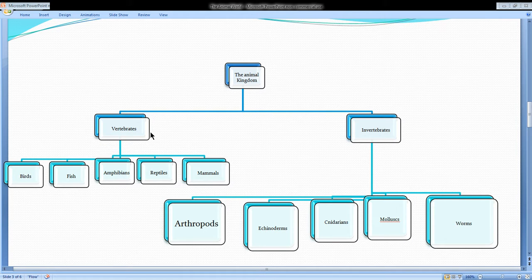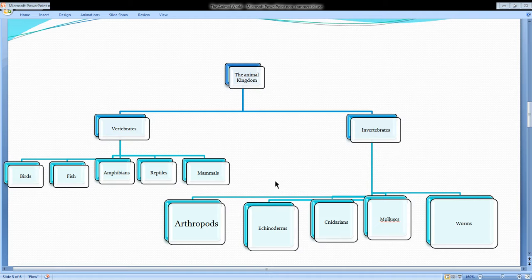Let's move towards vertebrates. Birds we all know, like pigeons, crows, sparrows are birds. Fish, Nemo is a fish, right? Then amphibians, all the animals which have a wet skin, like frogs or salamanders, are amphibians. Then reptiles, which have a hard skin, which have dry scales, like a crocodile. Then mammals, humans are mammals.